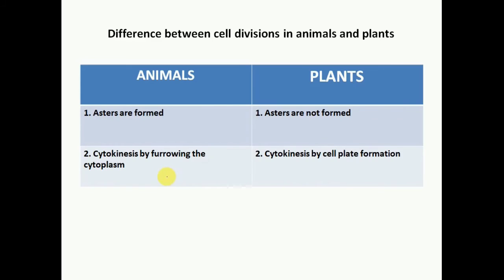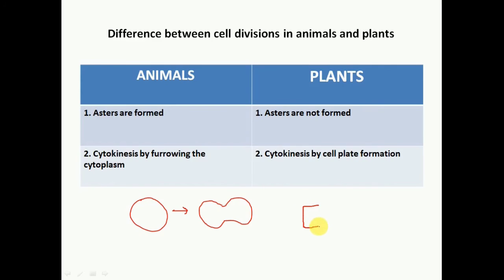And also in animal cells, cytokinesis by furrowing of the cytoplasm takes place. Like we saw in case of animal cell, suppose this is an animal cell, it starts furrowing like this from outside to inside to divide into two cells. But in case of plants, cytokinesis by cell plate formation takes place.